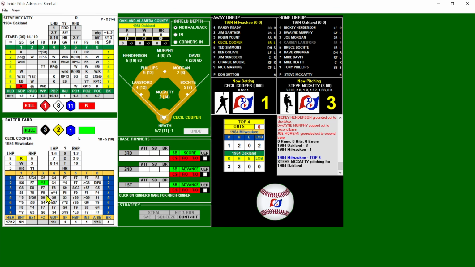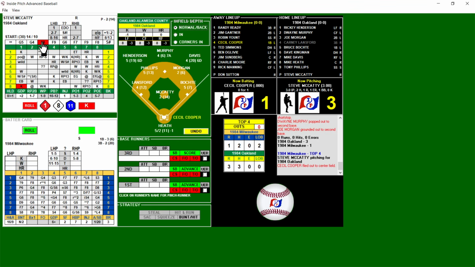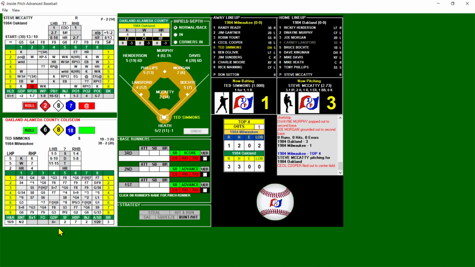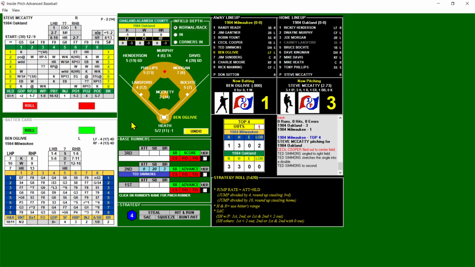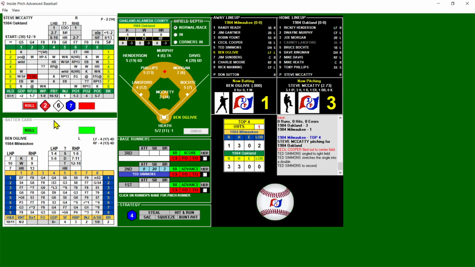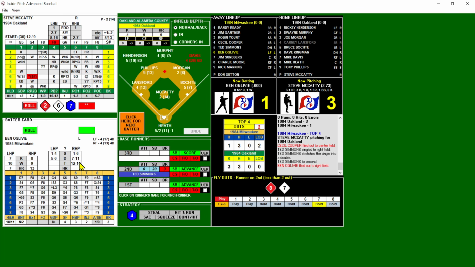And we get a fly ball to center field on a star 3. 1 out. That'll bring up Ted Simmons. And we go at the ballpark. Oakland Alameda, and that's an S+9, and the 1 will be a double for Simmons, who is a 3BR, so he's on second with 1 out for Ben Oglivie. Brewers with the runner in scoring position now. This is going to be an auto out though, and that is a fly ball to center field.